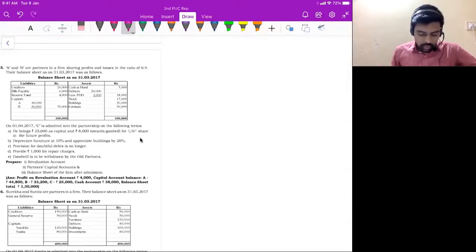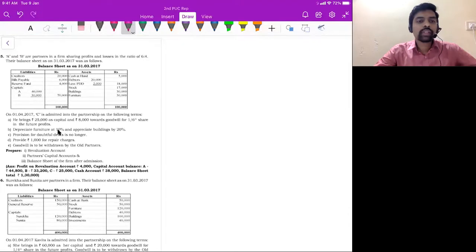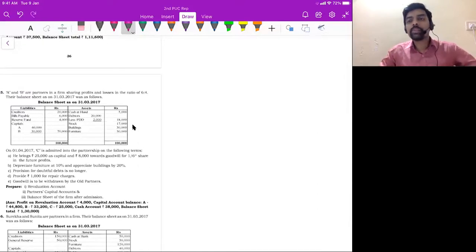Now, if you read question number 5 properly, look at the first adjustment. It says the new partner is C. He should bring rupees 25,000 as capital and 8,000 rupees towards goodwill for 1/6 share in the future profits. So the new partner is C. He is bringing two things. One is capital and then goodwill.